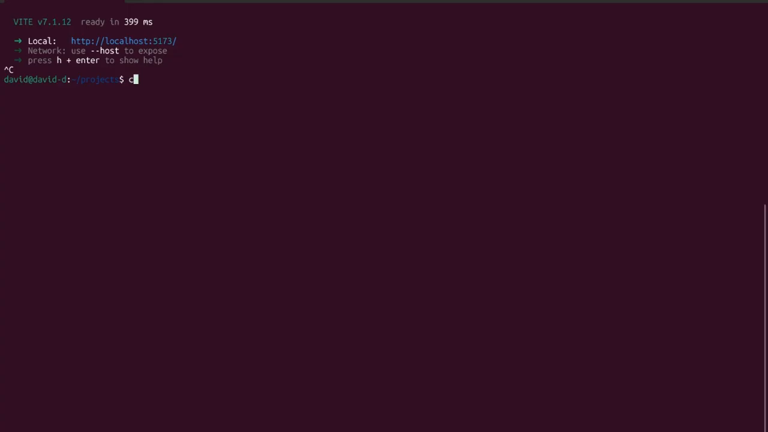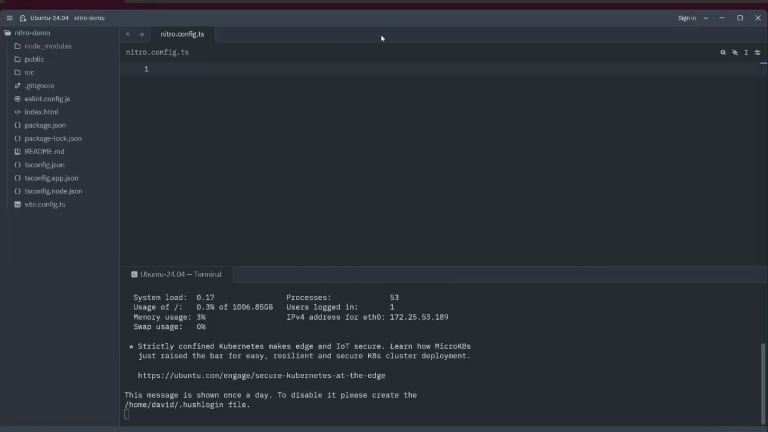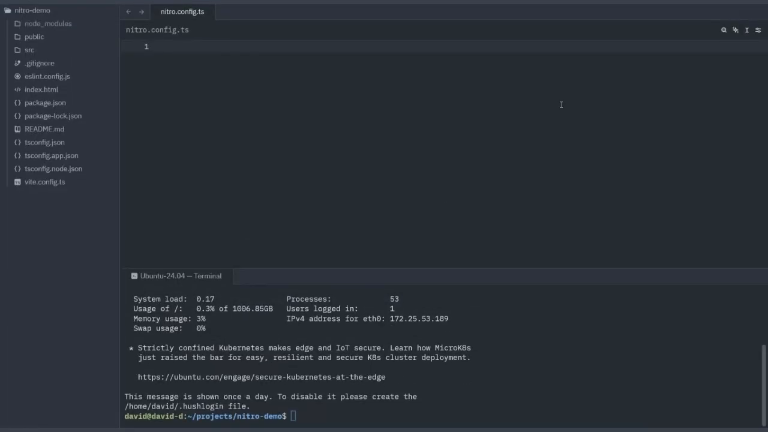So let's go cd nitro-demo. I'll be using Zed, or you can be using VS Code if you like. I'm just experimenting with Zed. Hopefully in future videos we'll be exploring Zed a bit more and how to set it up. I'm still with the standard setup. Leave your comment below which theme you like the best.